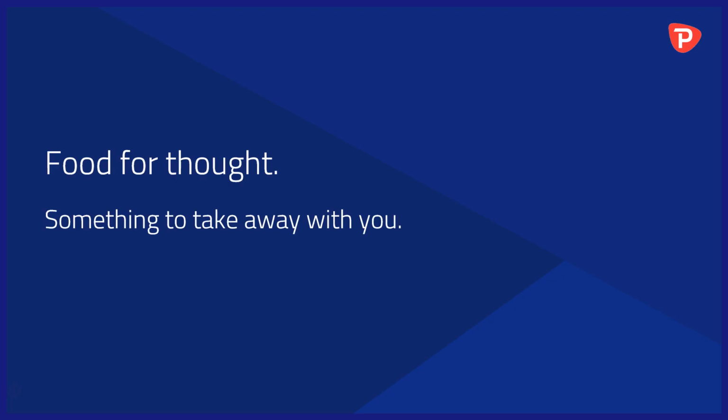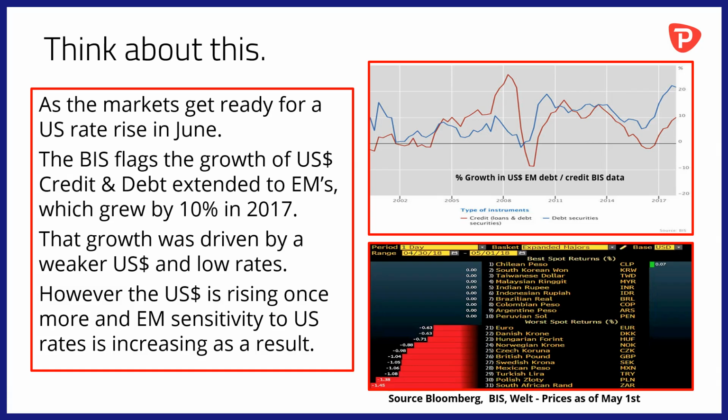Right then, food for thought, something to take away with you into the trading day and beyond. Why not think about this? As the markets get ready for a US rate rise in June, the Bank for International Settlements has flagged the growth of US dollar-denominated credit and debt that has been extended to emerging markets, which grew by an astounding 10% in 2017. Now, that growth was driven by a weaker US dollar and lower US interest rates. However, the US dollar is rising once more, and EM sensitivity to US interest rates is increasing as a result.